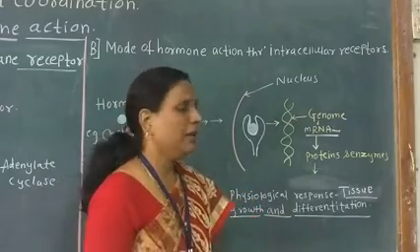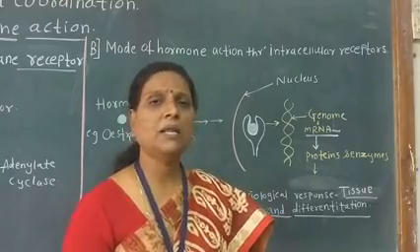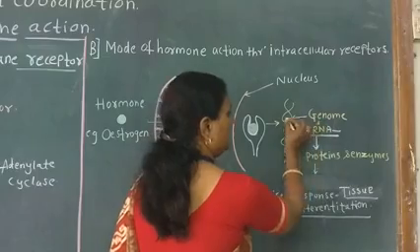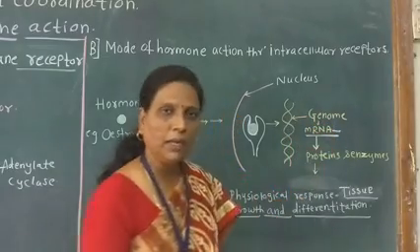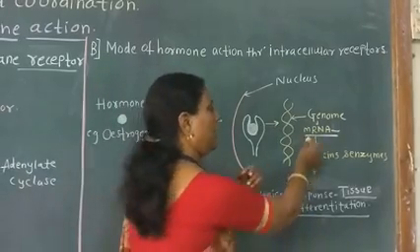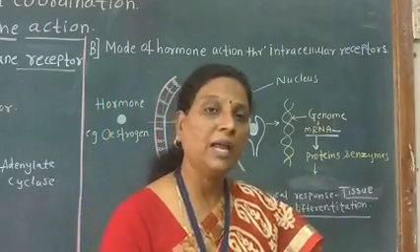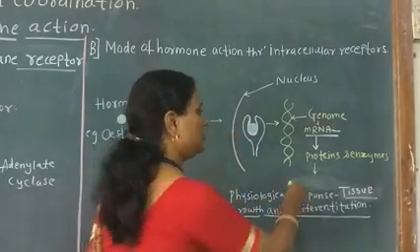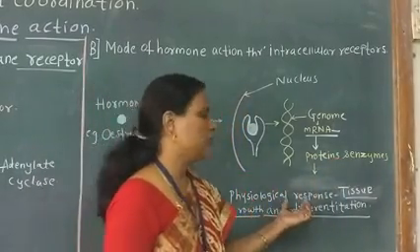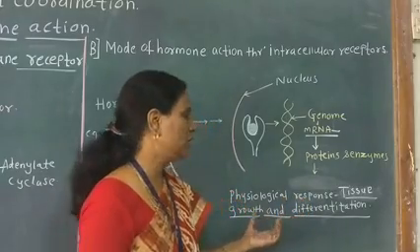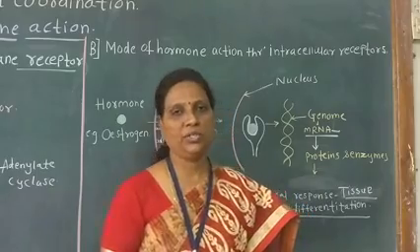Then specific genes are activated and they transcribe the mRNA. This mRNA then directs the synthesis of proteins and enzymes. And then these proteins and enzymes give the physiological response, that is tissue growth and differentiation.